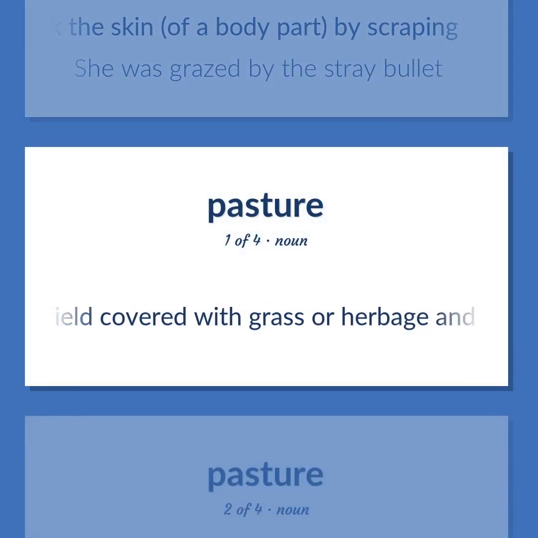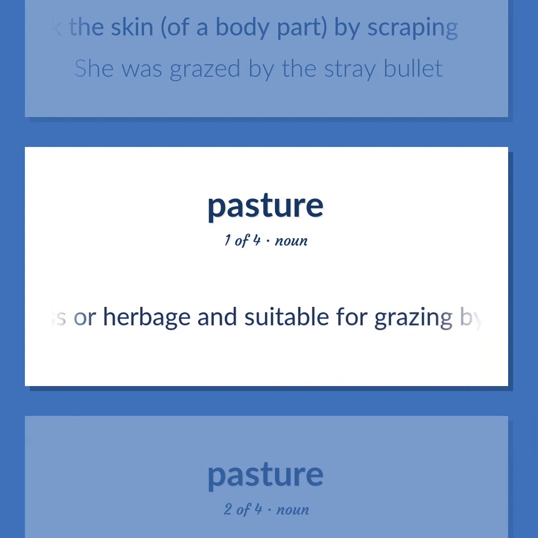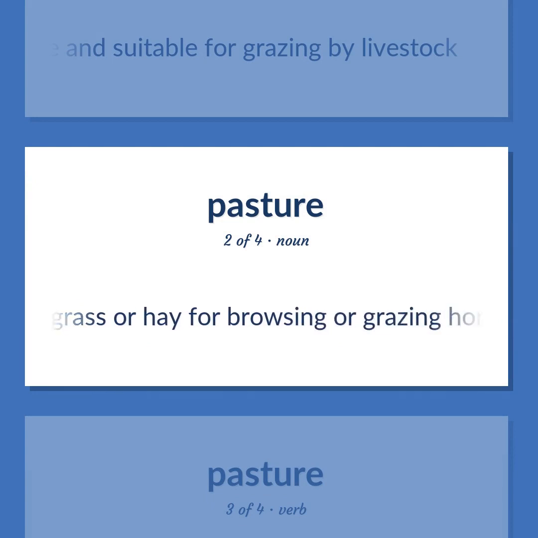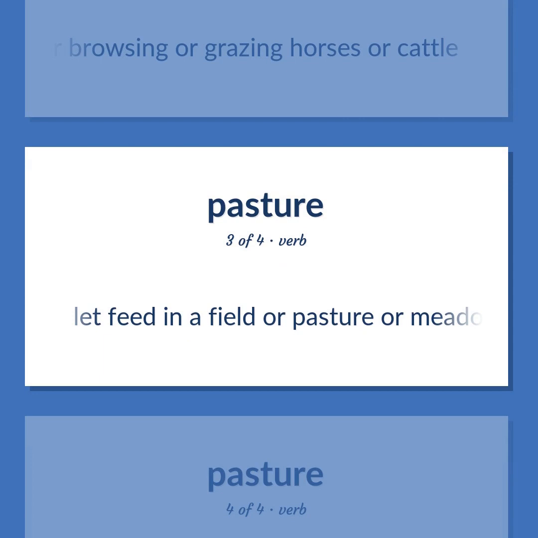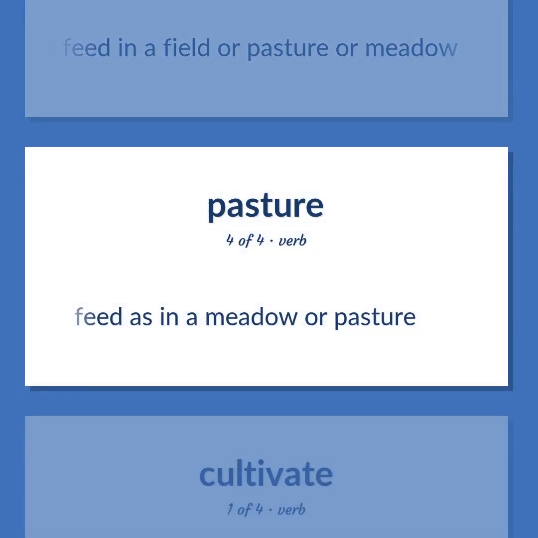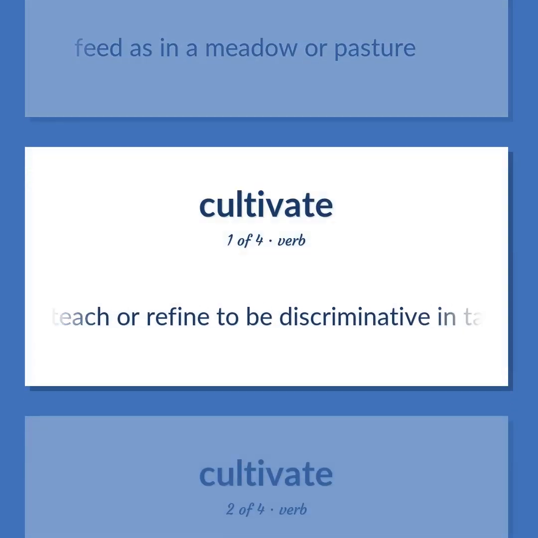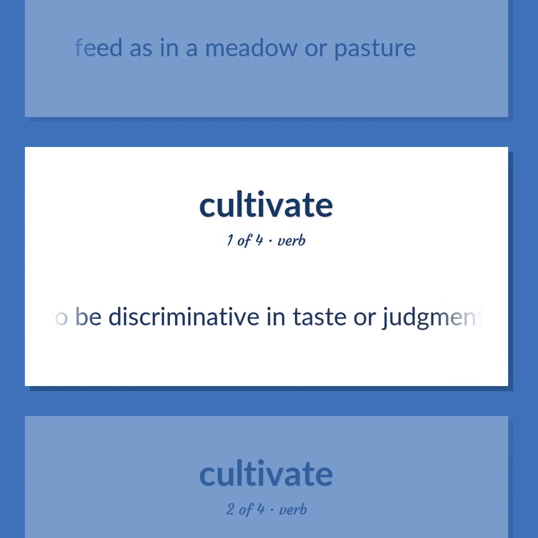A field covered with grass or herbage and suitable for grazing by livestock. Bulky food like grass or hay for browsing or grazing horses or cattle. Let feed in a field or pasture or meadow. Feed as in a meadow or pasture. Teach or refine to be discriminative in taste or judgment.